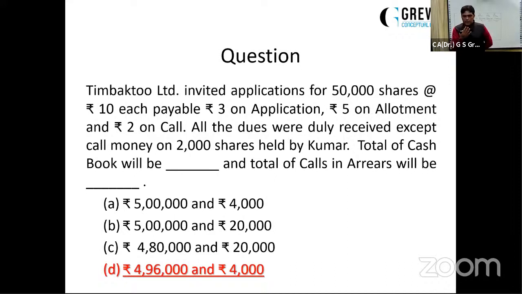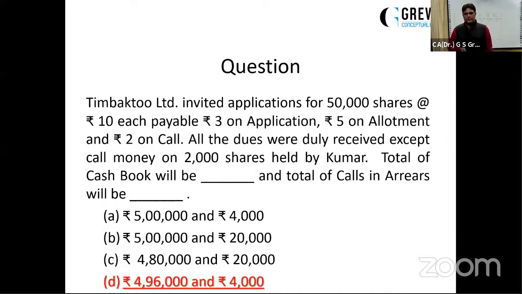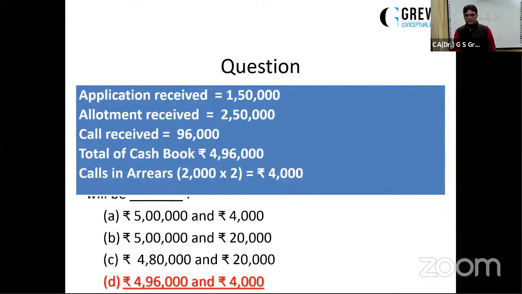So out of the total amount of 5 lakh, 4,000 is not received. The bank column was debited by ₹4,96,000. It is the total of the cash book. And the total of calls in arrears will be ₹4,000. Good. Next question for you, dear students. Okay, this is the calculation part.